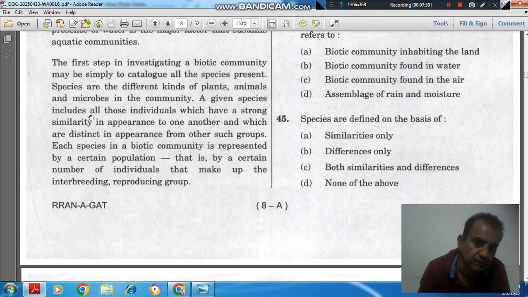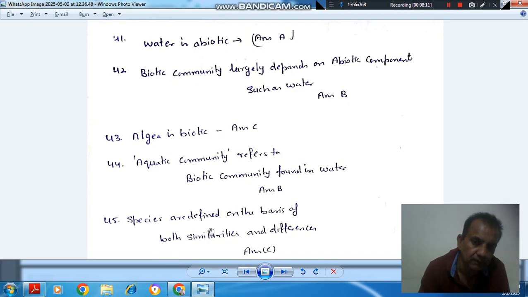A given species includes all those individuals which have strong similarity in appearance to one another and which are distinct in appearance from other such groups. Okay, so distinct and similarity both. So the answer is option C, both similarity and differences. So species are defined on the basis of both similarity and differences. So the answer is C.